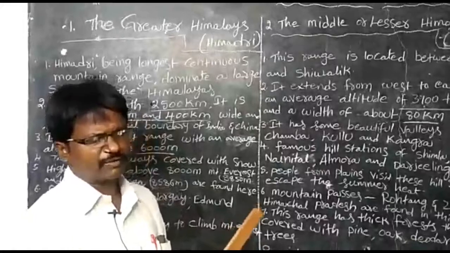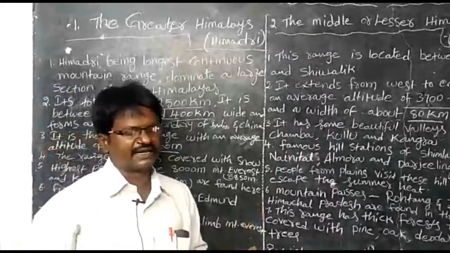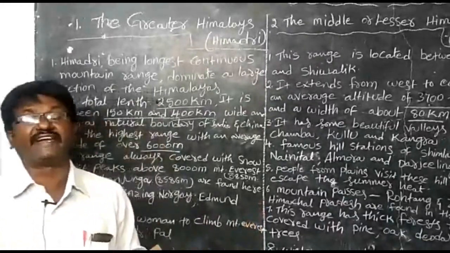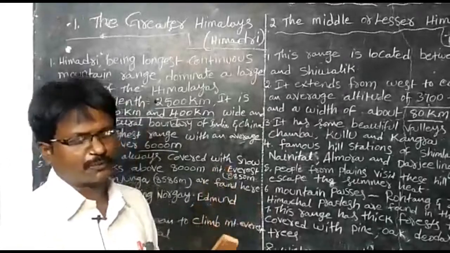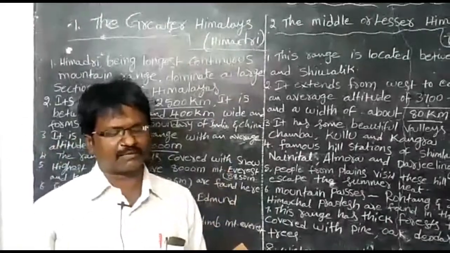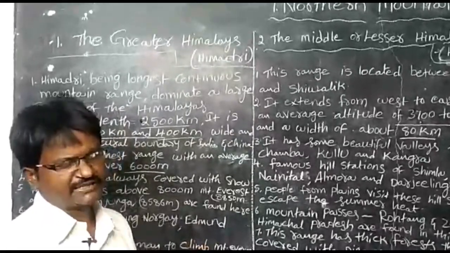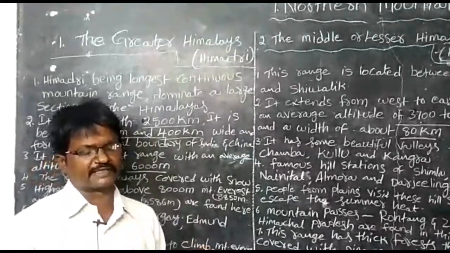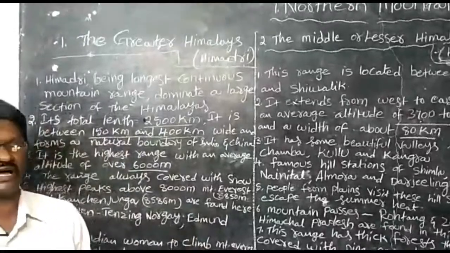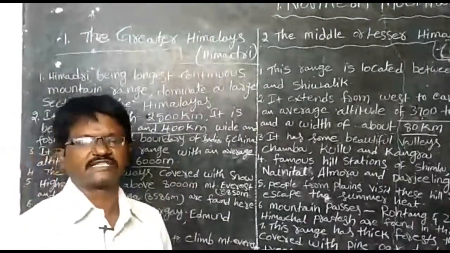And one more peak is Kanchanjunga, its height is 8,586 meters. One more peak is Nanda Devi, it is 7,816 meters. These are all the prominent peaks in the Indian part of the Himalayas. We have to discuss one by one.